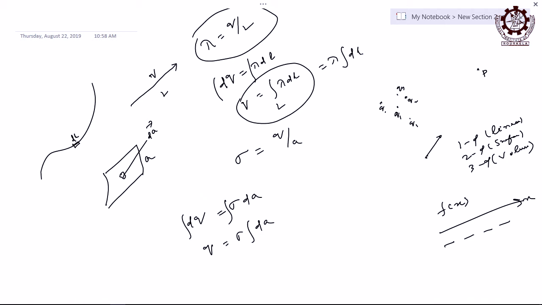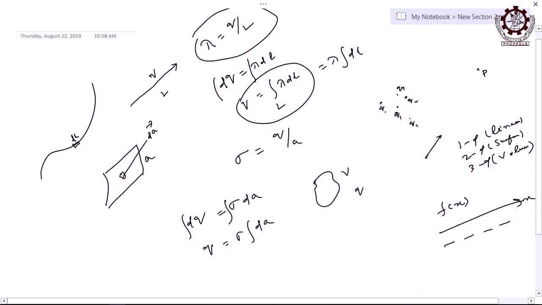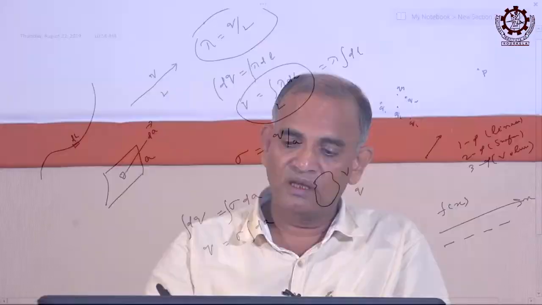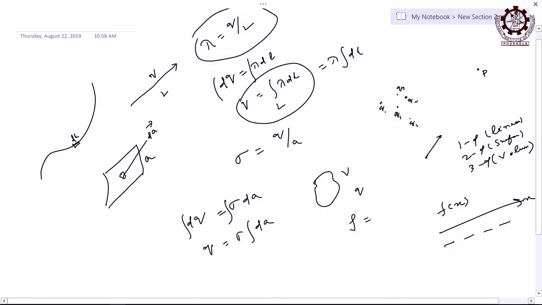So now think about the volume. If you take some 3-dimensional object which is charged. Here a 2-dimensional object is charged, that is why it is surface. Here a 1-dimensional object is charged, that is why it is linear. But like that, for 3 dimensions, it will be volume. For that kind of volume, let the total volume be V and the total charge be Q. Then, because there is uniform distribution, there will be a density, symbolized as rho, the volume charge density.